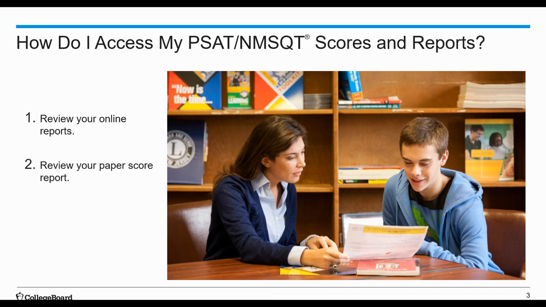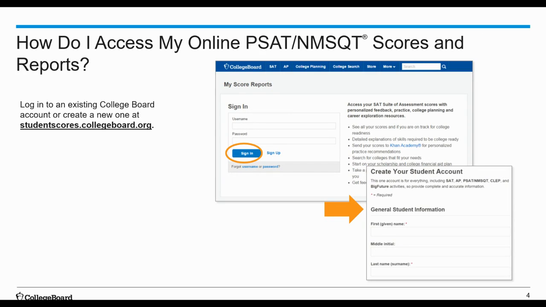So, how do I even access my PSAT and NMSQT scores and reports? Well, there are two ways. You can review your scores online or you can receive a paper score. The easiest and most convenient way to access your PSAT and NMSQT scores is online. You will receive an email once your scores are ready, and you will be provided a link to access your account and view your scores. If you do not have access to that email that I just mentioned, the easiest way for you to access your scores is to go to your College Board account.